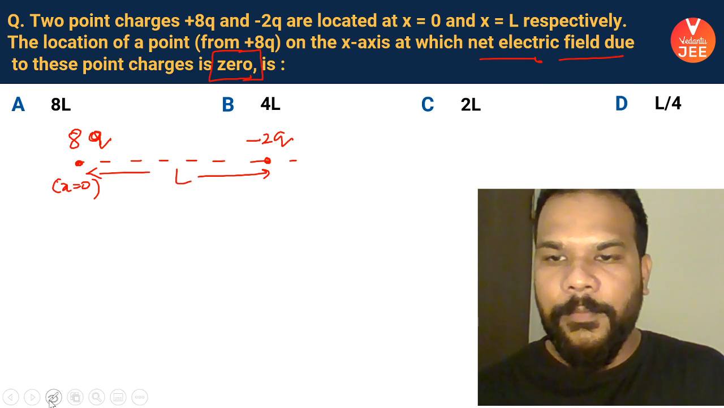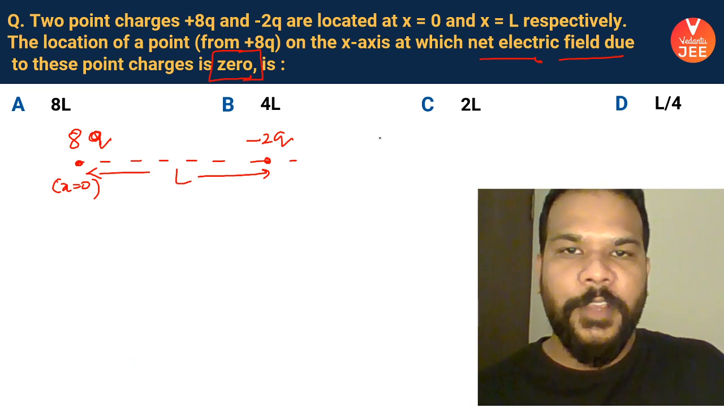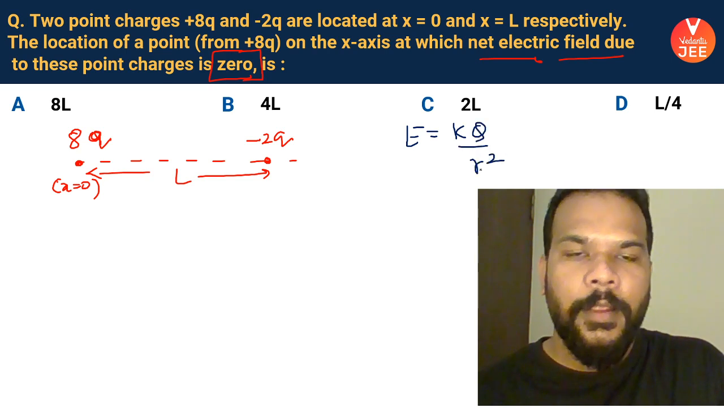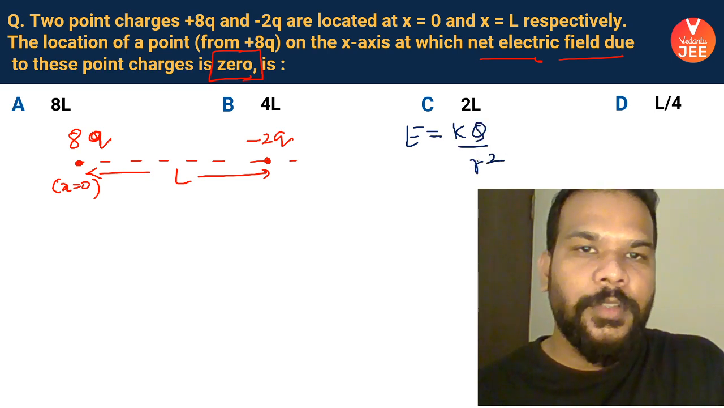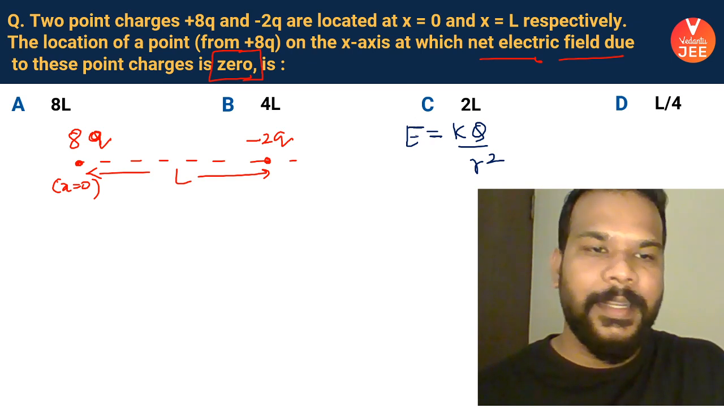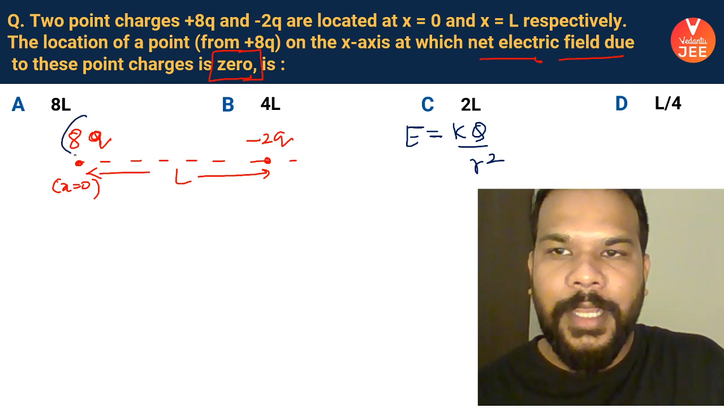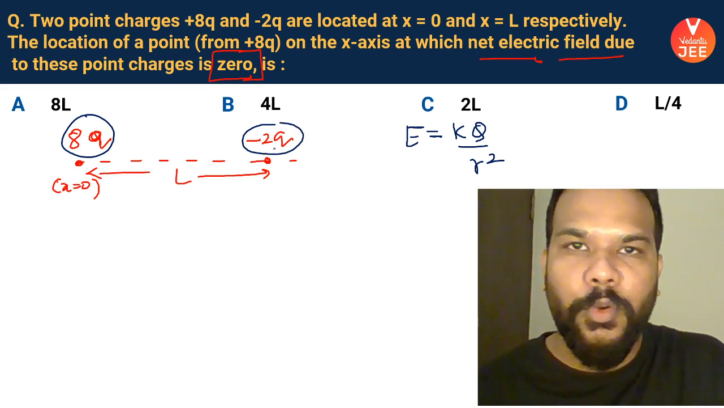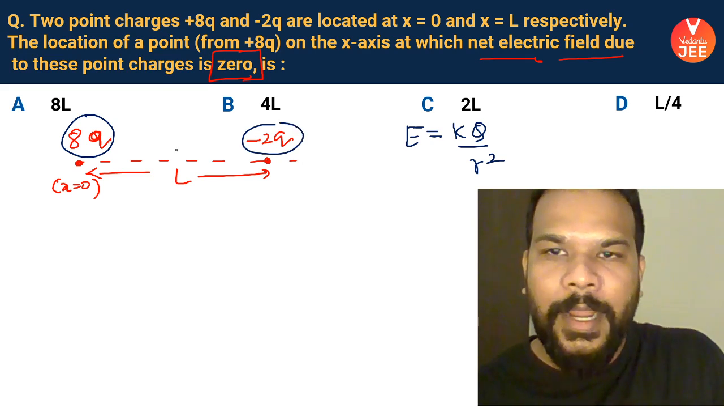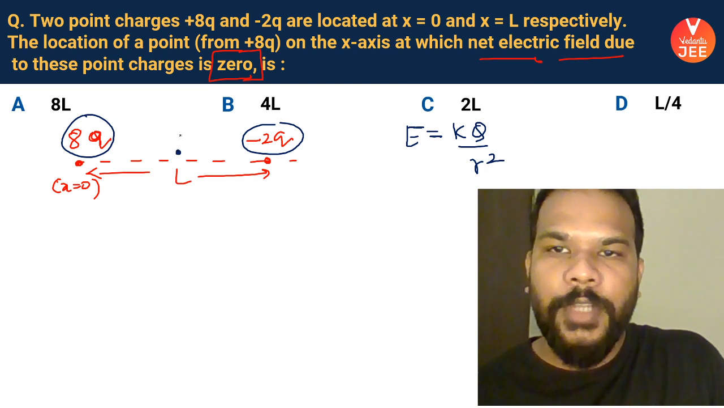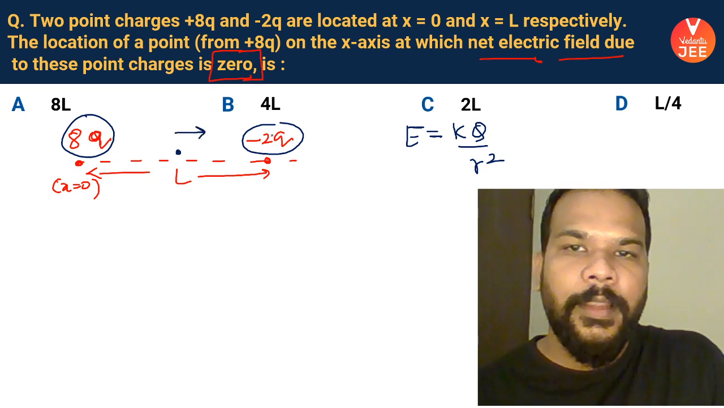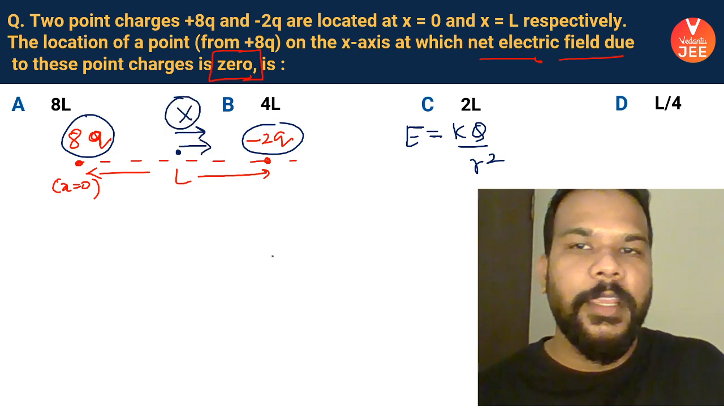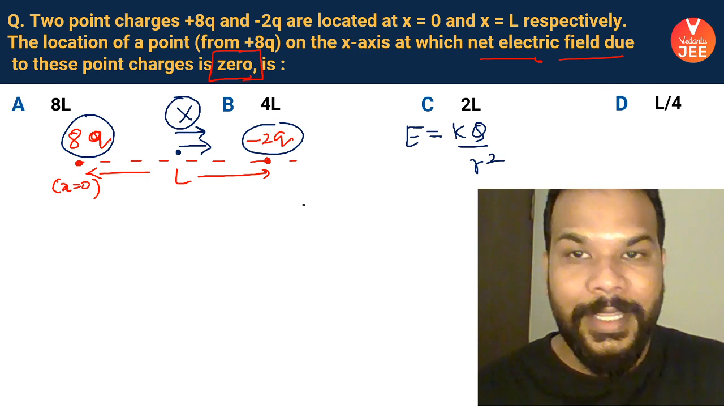So first of all, electric field formula, as we all know, electric field is KQ by R square. So closer be the point, the more be the electric field. And you can see that this charge has more magnitude, this charge has weak magnitude. So certainly that point will be closer to this charge. So if we look at a point in between, 8Q charge has electric field to the right side and negative charge also has electric field to the right side. So there is no possibility of having zero electric field on this side.